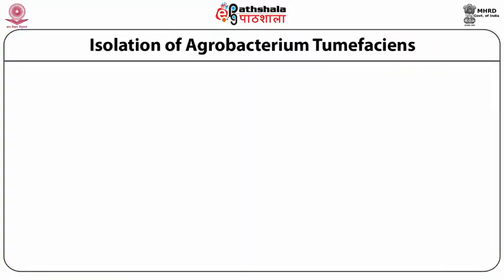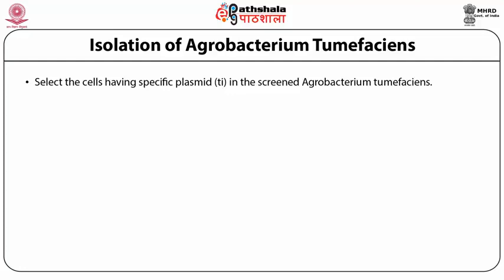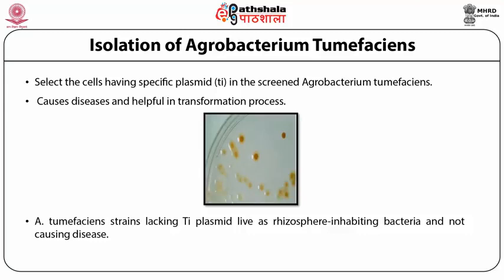That is the isolation of Agrobacterium tumefaciens. Now, in case of isolation, we will select the cells having the specific plasmid, that is Ti plasmid cells, which cause crown gall disease, which should be helpful in the transformation process. Agrobacterium strains lacking the Ti plasmid give only stunted growth in the root part, and are called rhizosphere inhabiting bacteria, and such strains do not cause any type of disease.